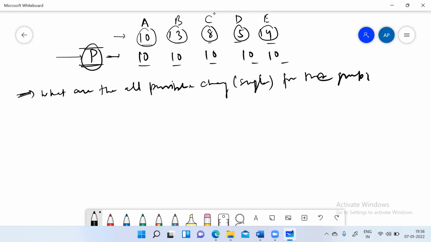Tell me, anyone tell me. So we have Niranjana here. Niranjana will tell me here. Niranjana, are you there? Yes, sir. So give me all possible changes that can happen here.